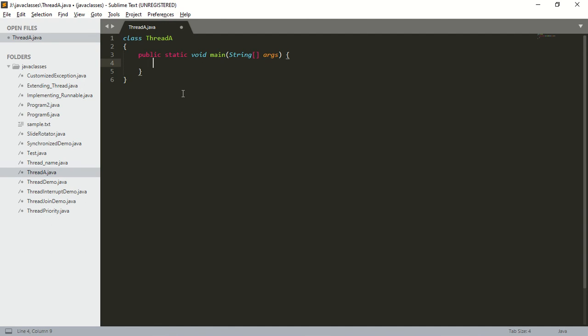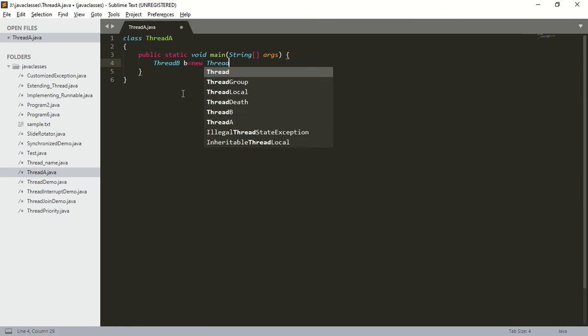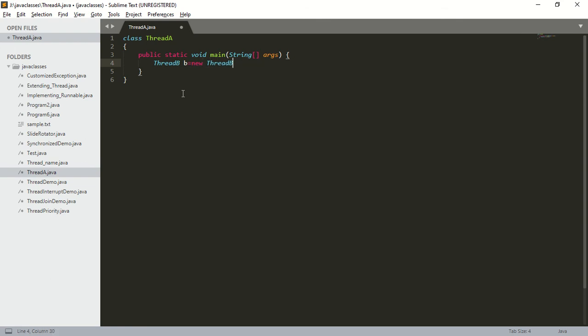Within this main method, I am going to create an object of the child thread: ThreadB b = new ThreadB(). After creating the child thread object, I will start the child thread, b.start(). Which thread is expecting updation?